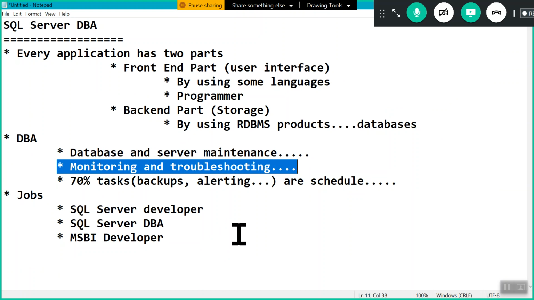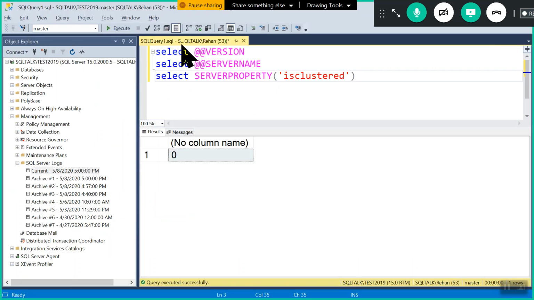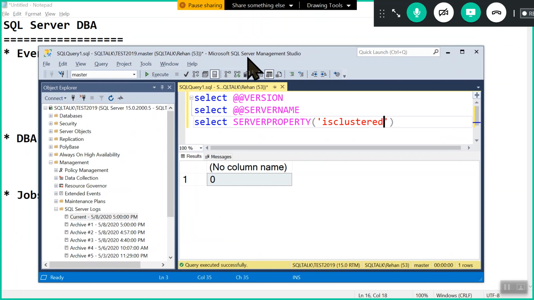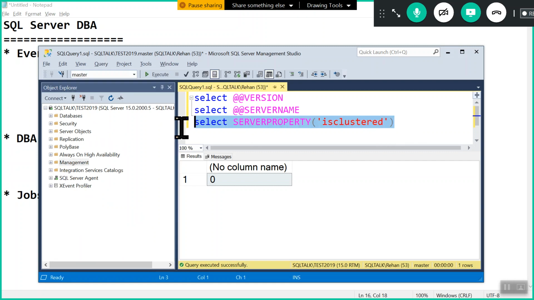Third point, remember: to start working with SQL Server, we use one tool called SQL Server Management Studio, SSMS. Through this tool we can connect to the server, whether it is in the local machine or somewhere remote. And the last point: SQL Server supports two types of working environments, standalone and cluster. By running a simple command, we can check whether it is standalone or cluster.